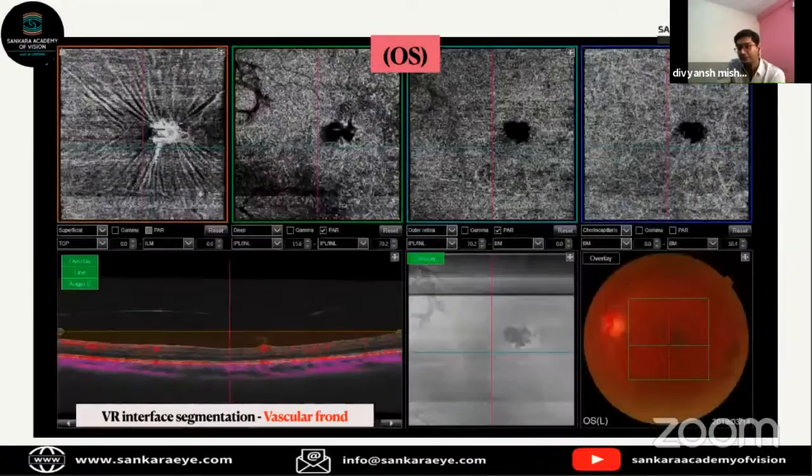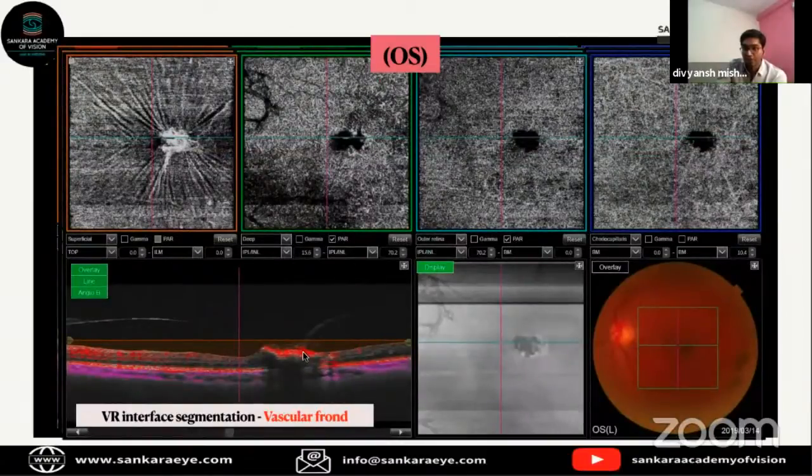Again, similar scans in different areas, just to show where it is passing from, and again to state that those have vascular signal within them on OCTA.